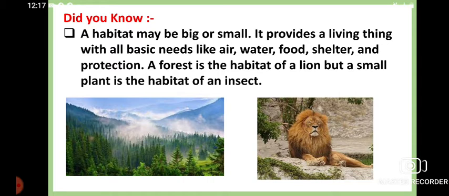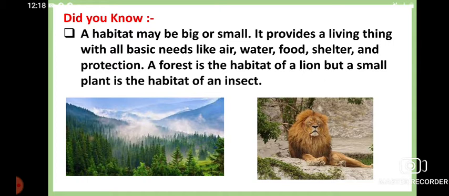So here what we can say is, as the lion lives in the forest, it is not necessary that only the lion will get the necessary requirements for life; the insects living on a small tree also get everything required for life. It does not depend upon the area of the habitat, whether it is big or small.